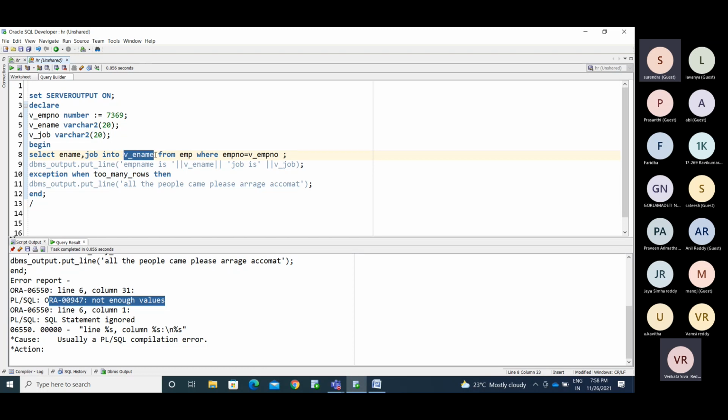While inserting data into the table, insert into column list, column 1, column 2, column 3. In the value list also, we need to mention how many values we have. As many columns as you mention in the column list, that many values you need to mention. If you haven't, you will get the not enough values error. If you get more values, you will get the too many values error.